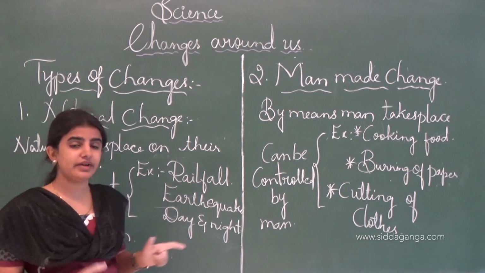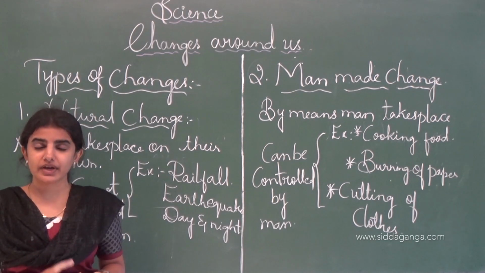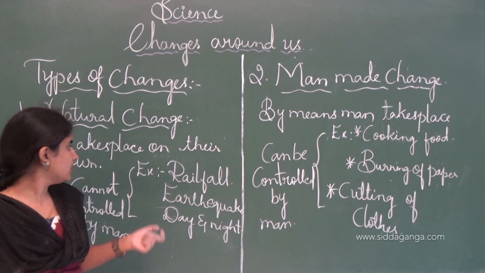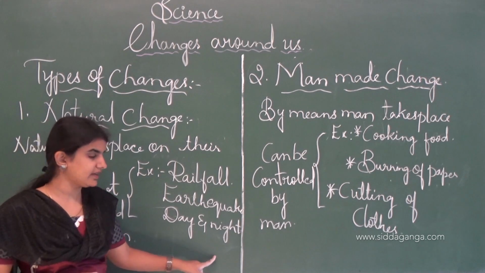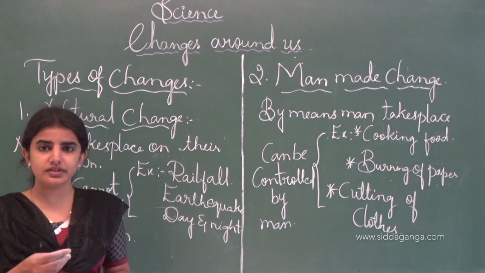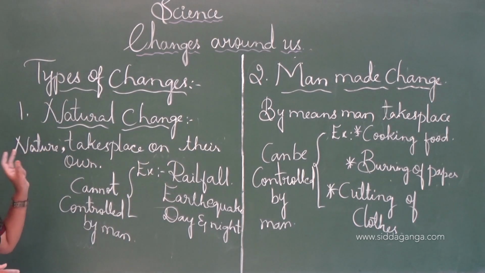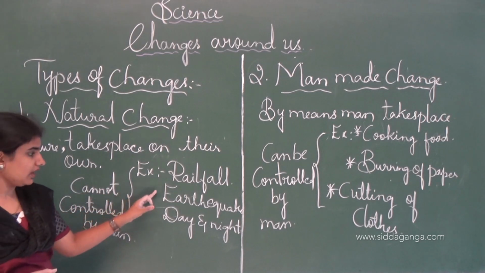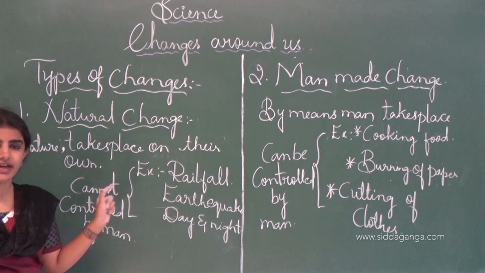And earthquake, natural disasters like earthquake, flood, volcano, these are some natural disasters which are examples of changes brought about by the nature. And the turning of the day and the night, alternation of day and the night, is one of the natural changes. In other words, rainfall, earthquake and the day and night are the examples of a natural change.